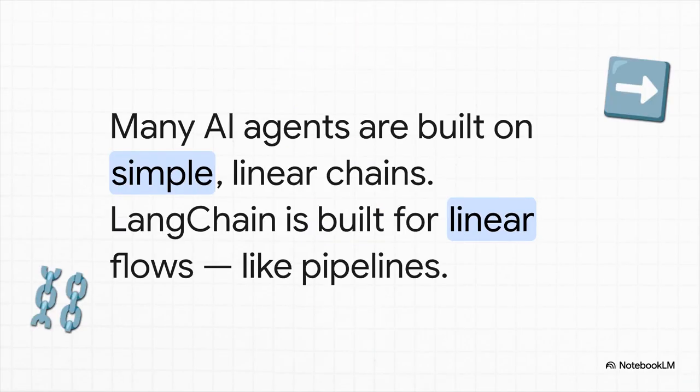Well, it usually comes down to how these things are built. Most AI is put together in these simple linear chains. You can picture it like a one-way street. You give a prompt, it goes to the language model, and you get an output. End of story. But real-world problems, they're never that simple, are they? So these basic agents, they have no memory, they make a lot of mistakes, and they often just get stuck until a person steps in.